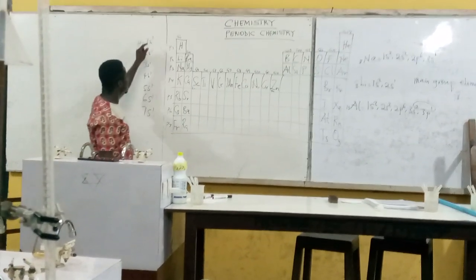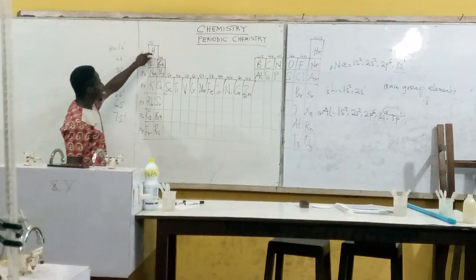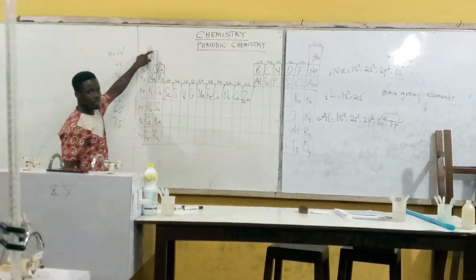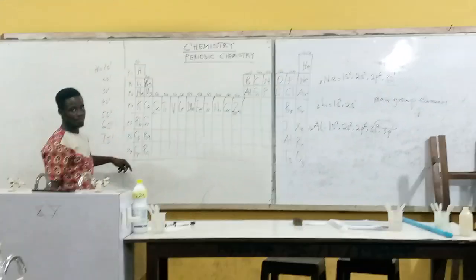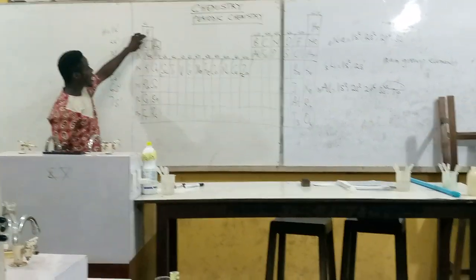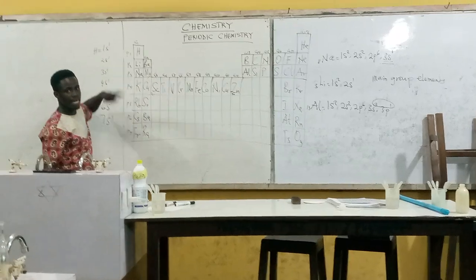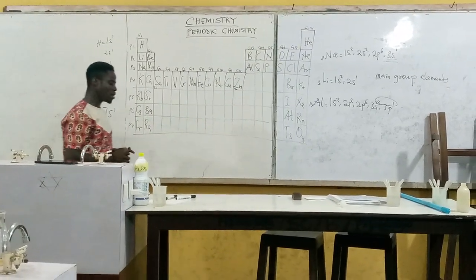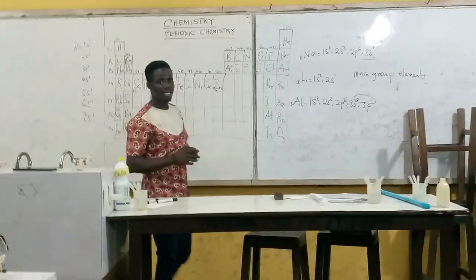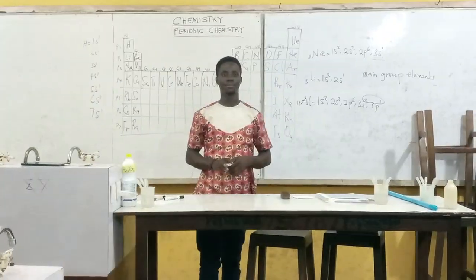You can check from here that hydrogen is not part of the alkali metals. Because hydrogen actually, when you look at the characteristics of these metals, does not have any of them.